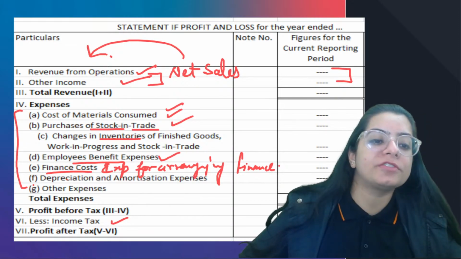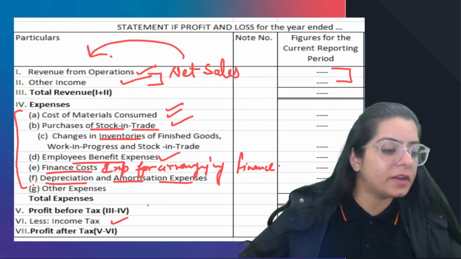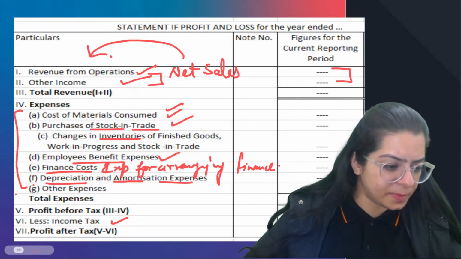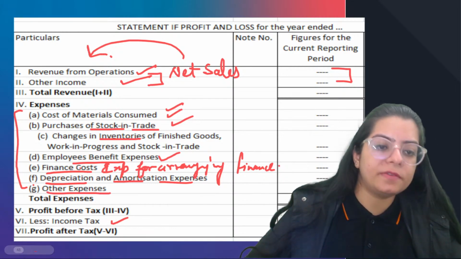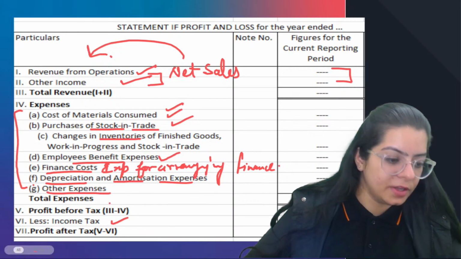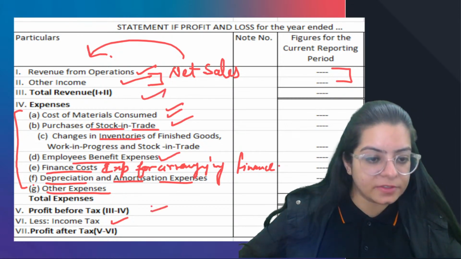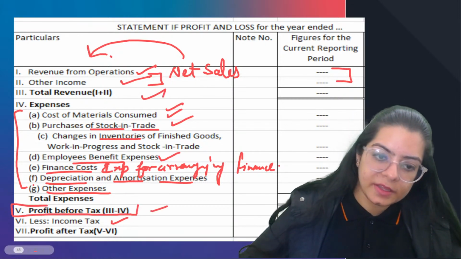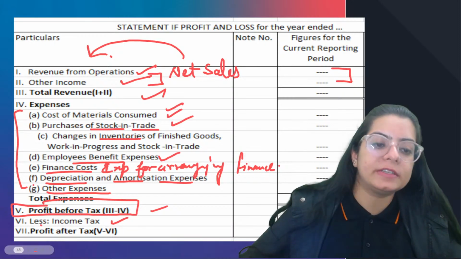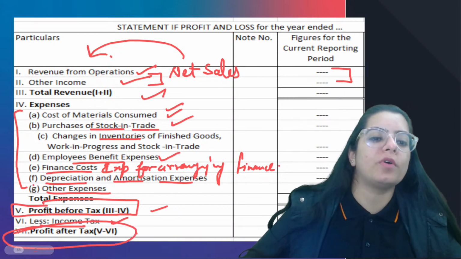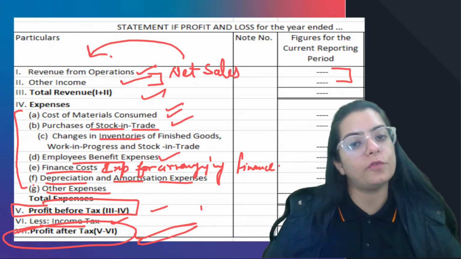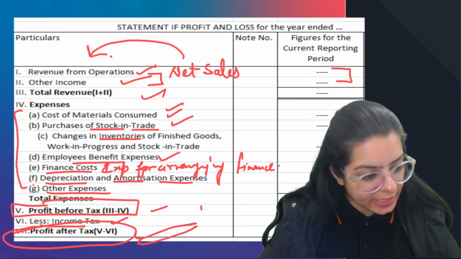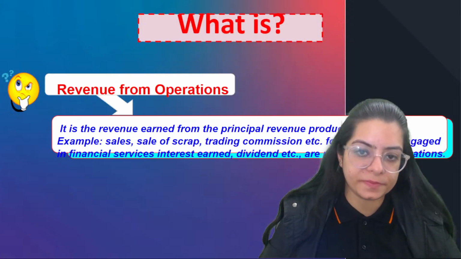Next is depreciation and amortization expense. If there are any depreciation and amortization expenses, and any other expenses apart from that, we are going to deduct them, right? So incomes minus expenses, you are going to get the profit. Then from profit, you are going to deduct the tax. Later, you are going to get profit after tax. This is the format of statement of P&L. Let's understand it bit by bit first.